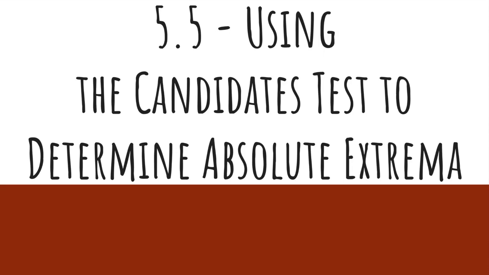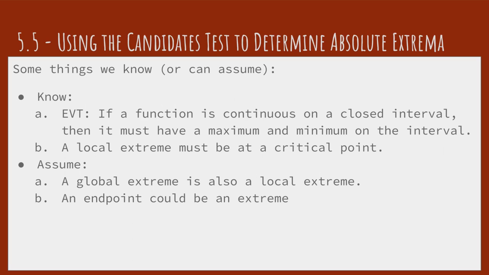I want to talk about the extreme value theorem, which was from a couple of topics ago, and combine that with some ideas that we've talked about more recently and how we can actually find the extrema guaranteed by the extreme value theorem. So, first, I want to talk through some things that we know. We either know that they're true because they're theorems that we've talked about already, or things that we could assume to be true.